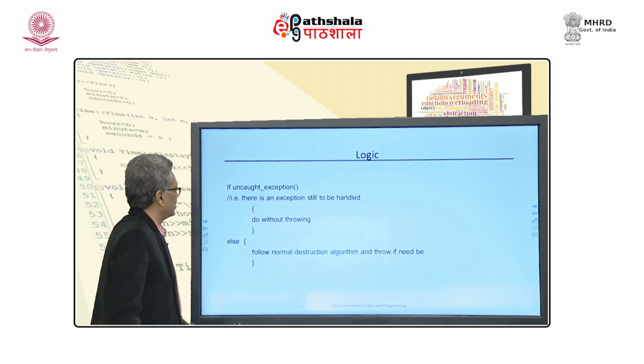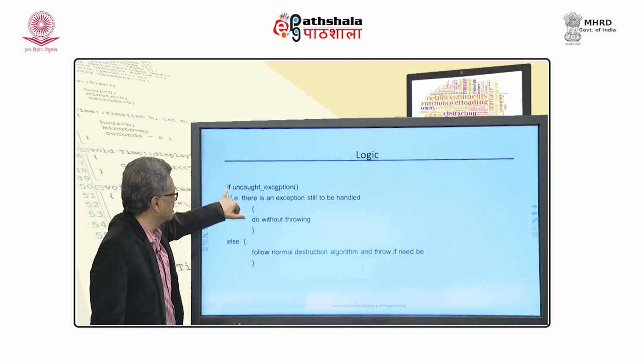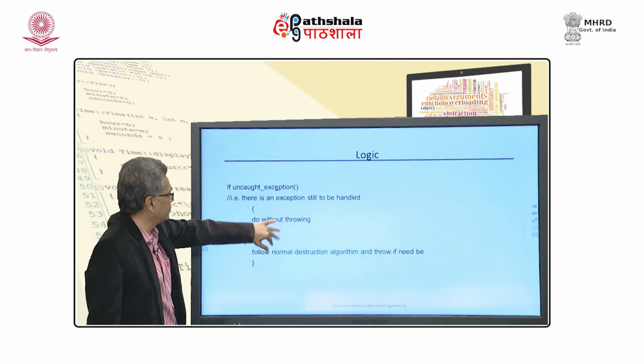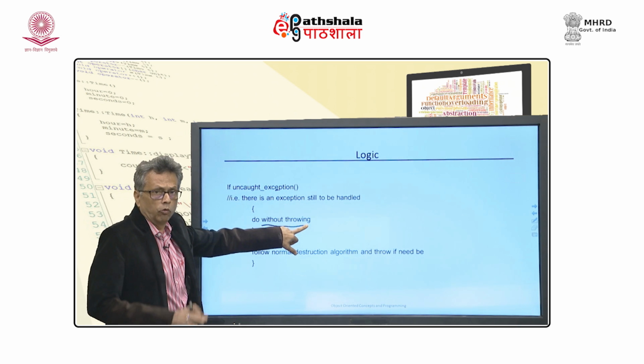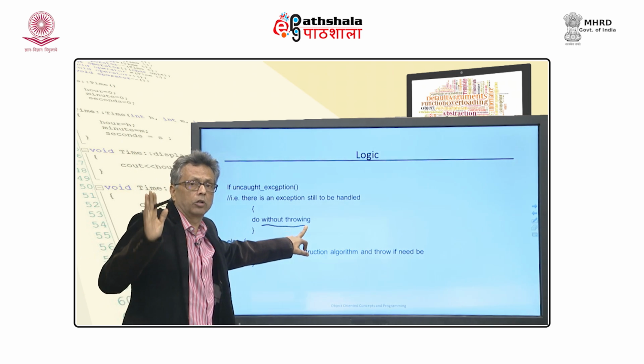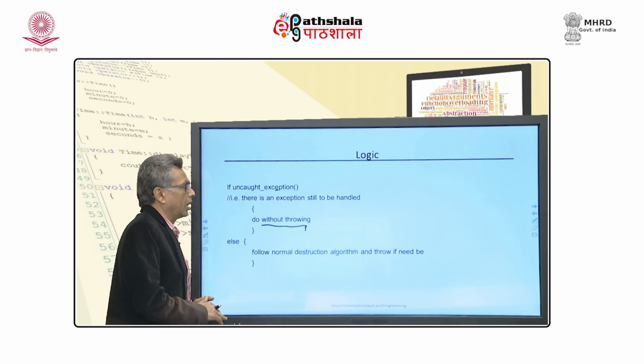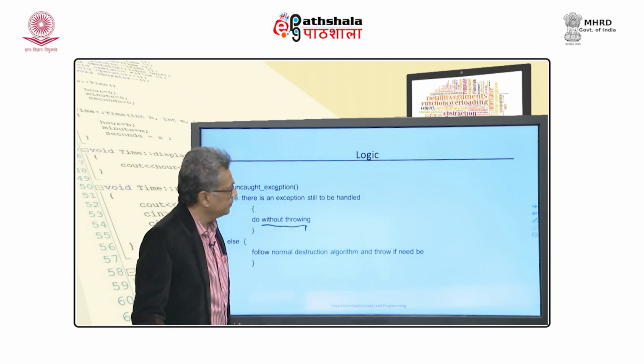The logic is like this: if uncaught exception, and this part will be there in the destructor, it says that if there is an uncaught exception, then do whatever, but do not throw, because if you throw, the program will be prematurely terminated. Else follow the normal destruction algorithm and throw if you need.